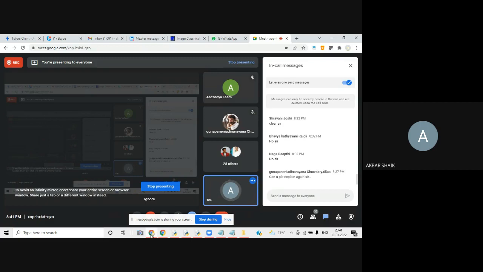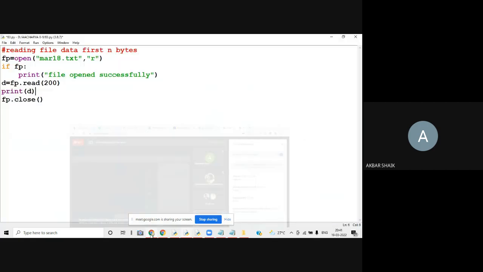What are you not getting, Adinarana? Any doubt? The only difference from yesterday's class, when we used the read operation, is that this number is not written here. Everything else is the same. Yesterday I didn't write any number in the parentheses.